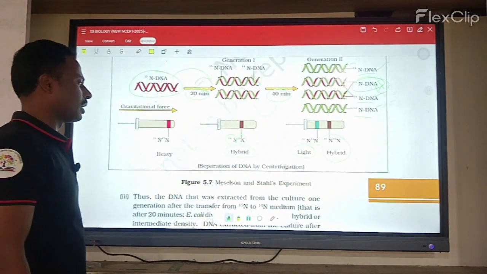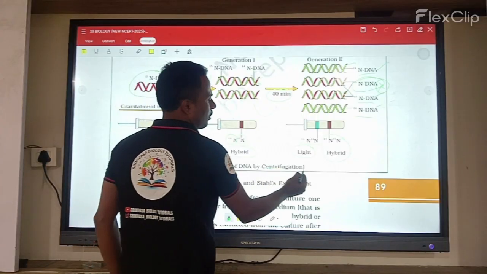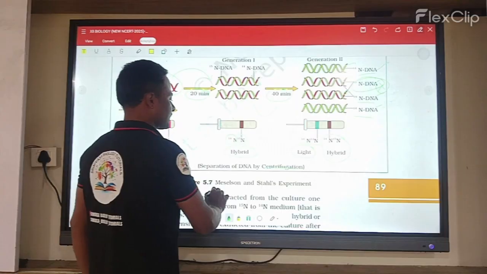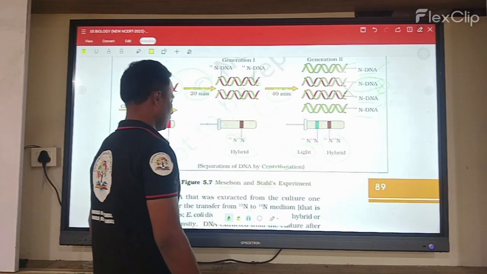Okay, now this is completely called what? The separation of the DNA by the process of centrifugation. This was explained by the Meselson and Stahl experiment.